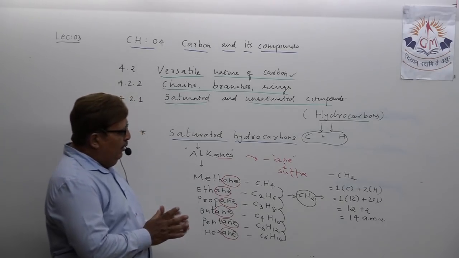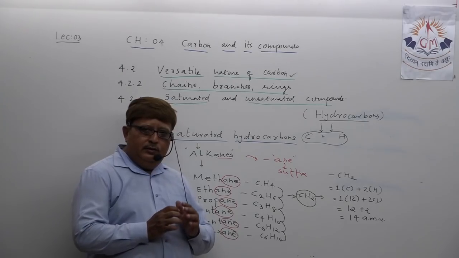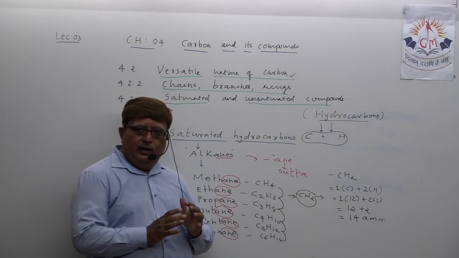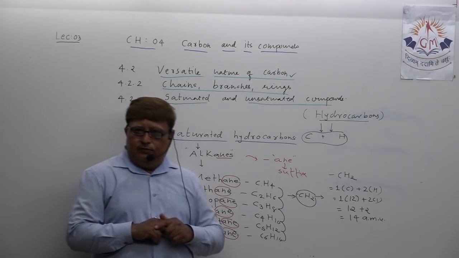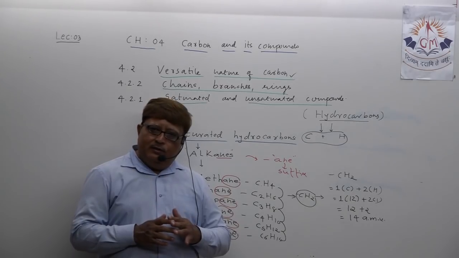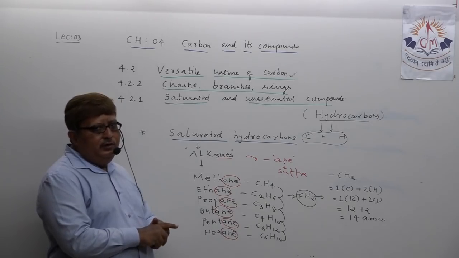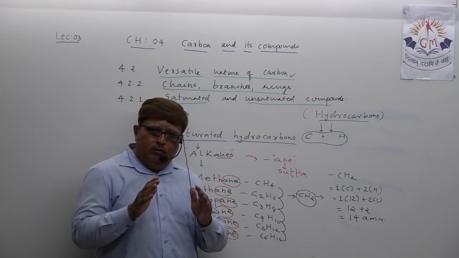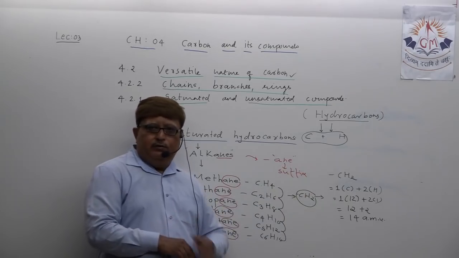So this is our complete discussion regarding only saturated hydrocarbons, that is alkanes. I may give in homework, write a short note on the alkane series. So you have to remember all 6 to 7 points which are also given in our material. If they ask in the exam, explain the homologous series of alkanes, you have to write all these points.